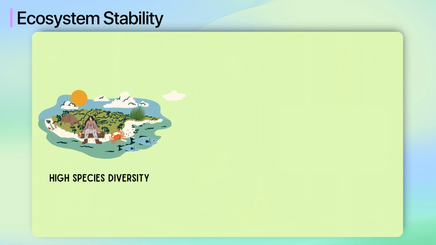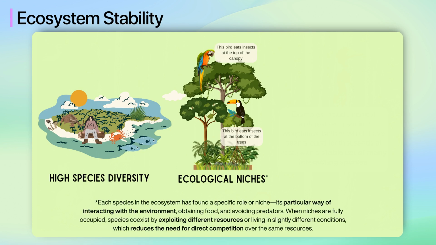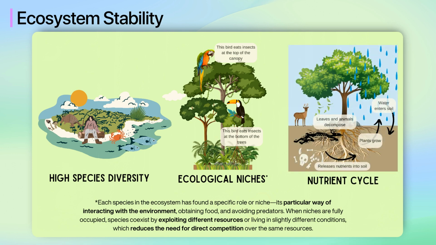A stable ecosystem also has ecological niches. An ecological niche is the particular role of an organism in an ecosystem and is defined by the way it interacts with its biotic and abiotic factors. This includes things like its diet and habitat. When ecological niches are fully occupied, this reduces direct competition for resources. Nutrient cycles and energy flows are balanced, supporting the long-term sustainability of the ecosystem.